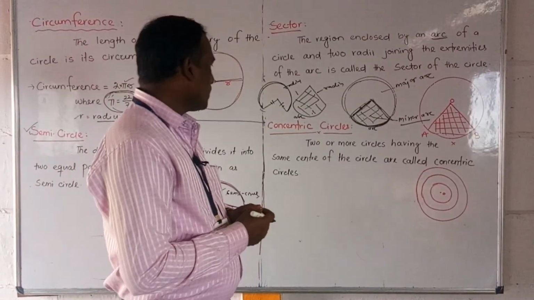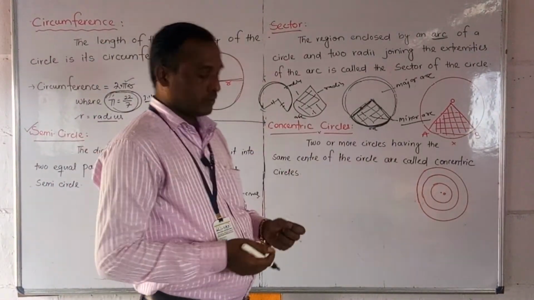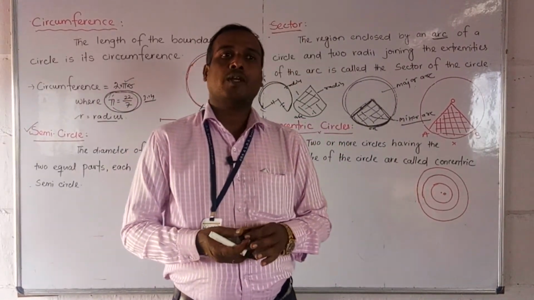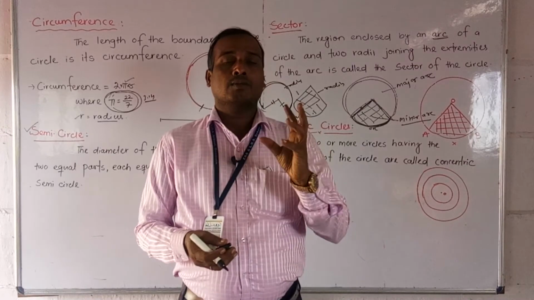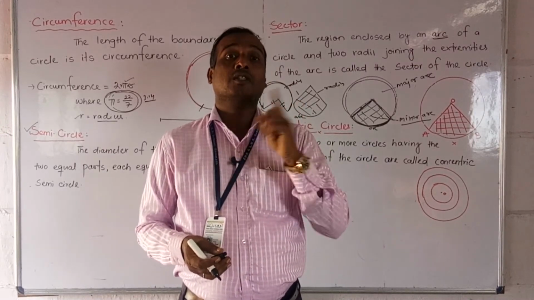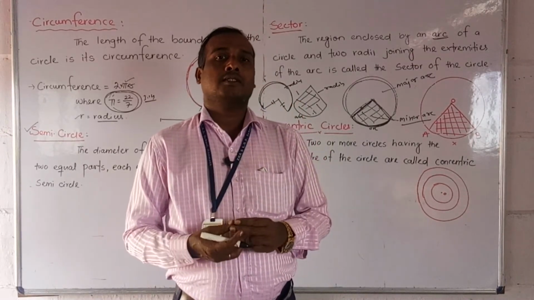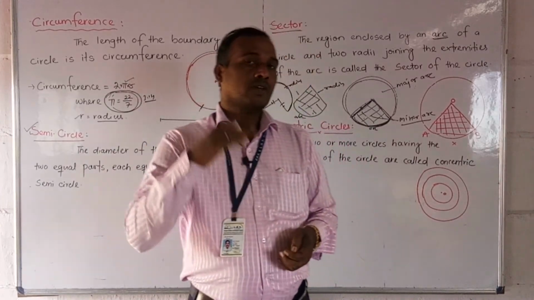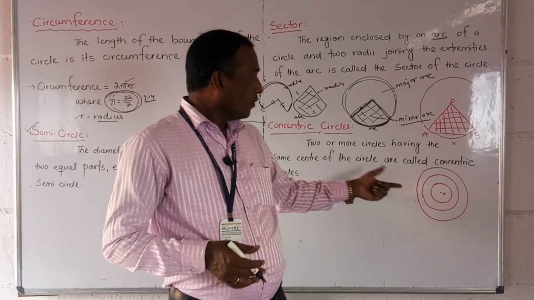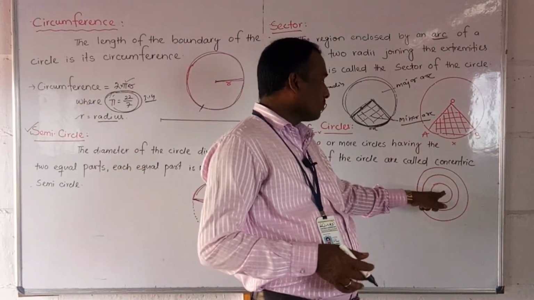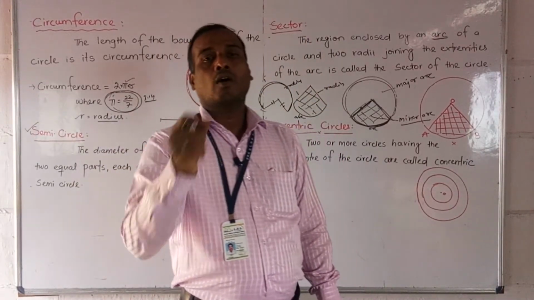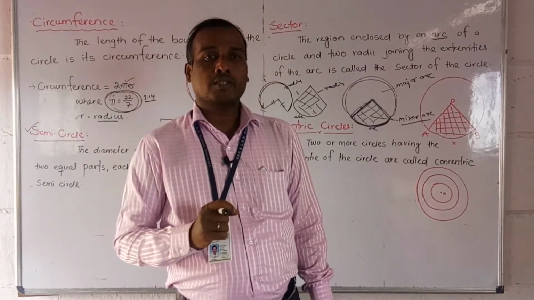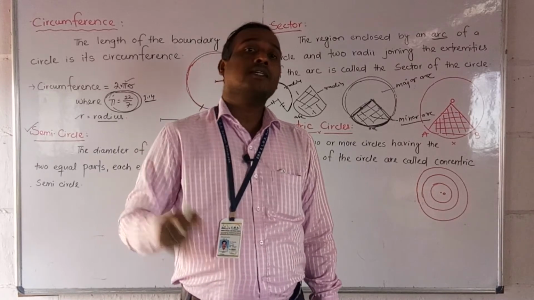Next we will discuss concentric circles. Students, what do you mean by concentric circles? You know, you have played with some toys and observed circles of different colors. Newton's disc is also there, you can see different colors on the disc. These are different colors, but the center is common. All circles having the same center point are called concentric circles.